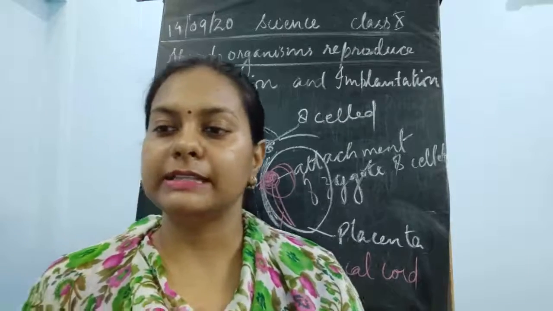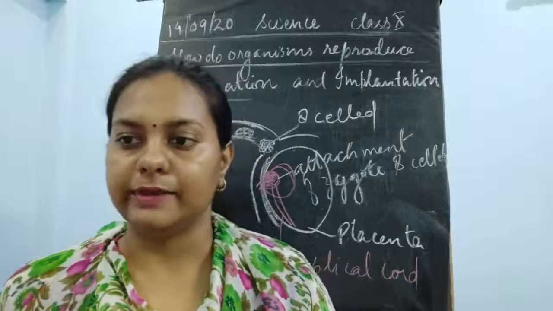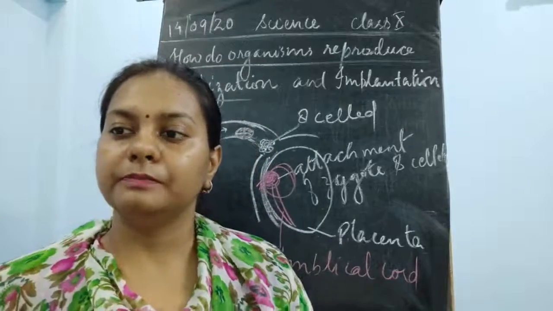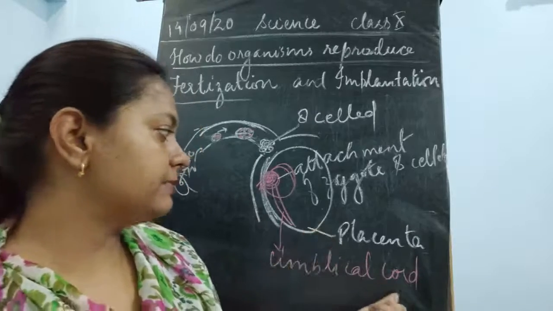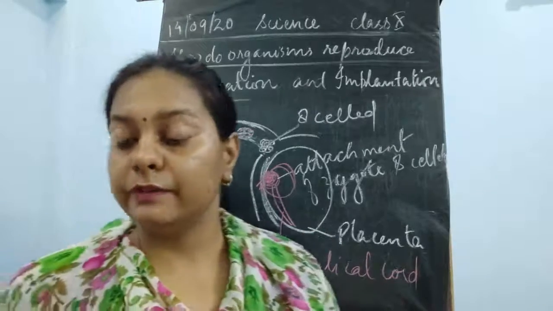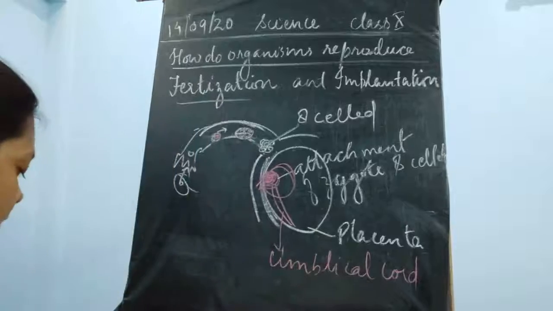So all this remains inside, and then the fetus starts developing. Now this is maintained by the different hormones present in the body of the female.